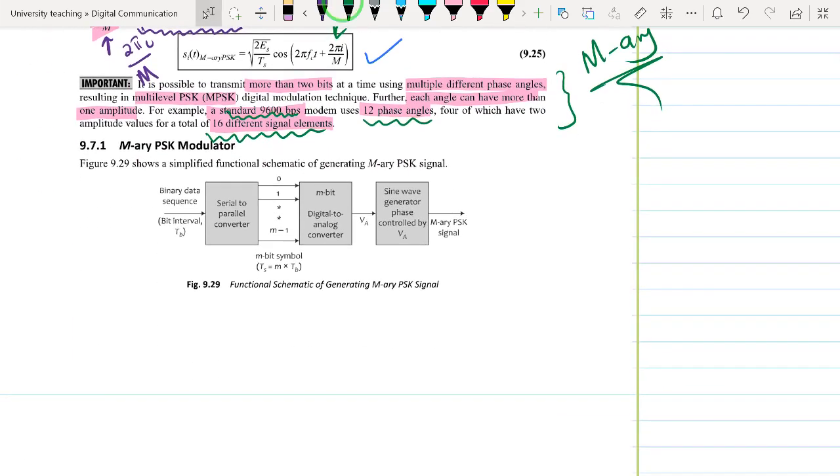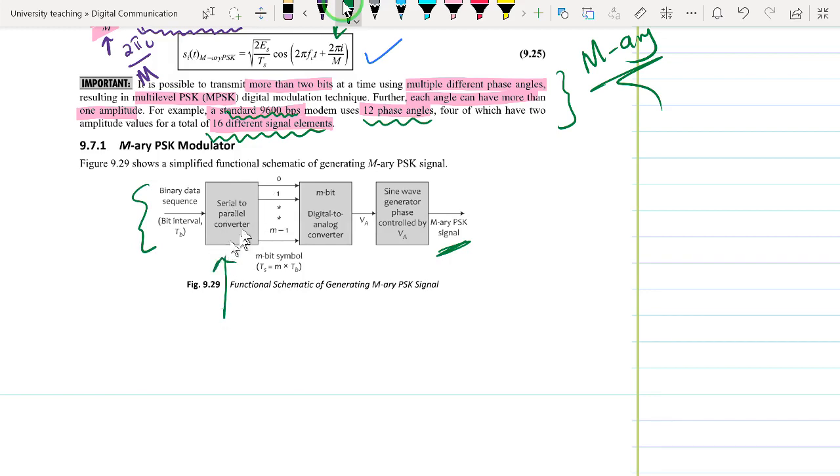Now, talking about the modulator, it can be a little bit complex, but superficially we may describe a very easy way in which we are able to form the M-ary PSK signal. The first step is to receive the binary data sequence that enters into our serial to parallel converter.